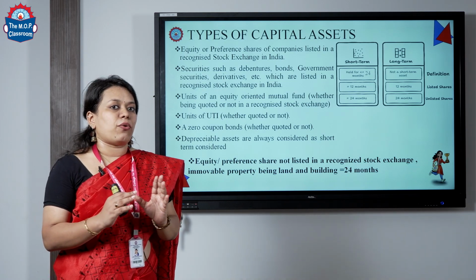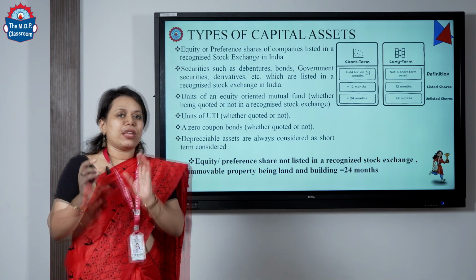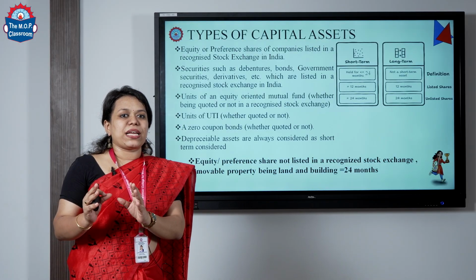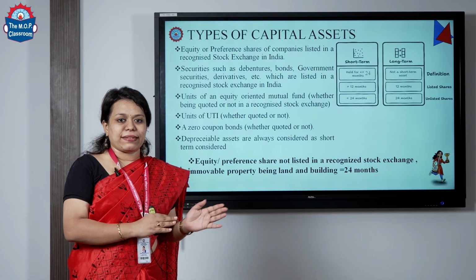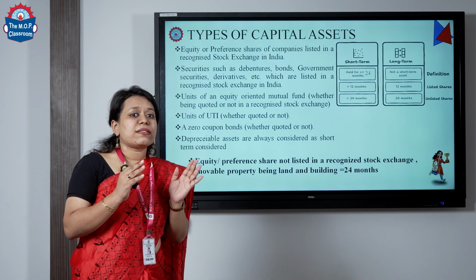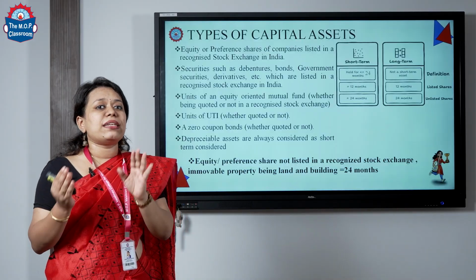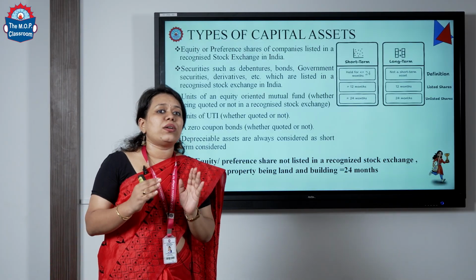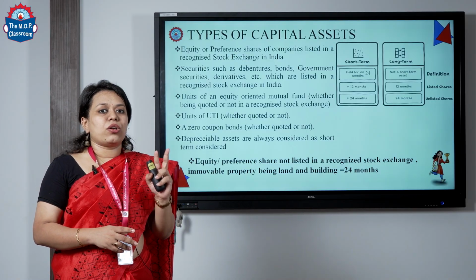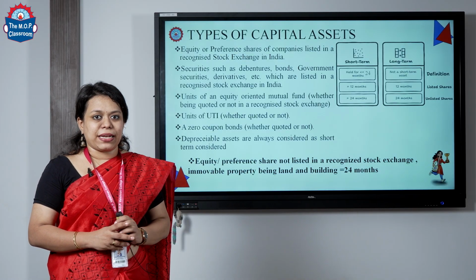If the period of holding of these capital assets is less than 24 months, then it is considered a short term capital asset. If the period of holding is more than 24 months, it is considered a long term capital gain. So, there are two types of capital asset, long term and short term capital asset.